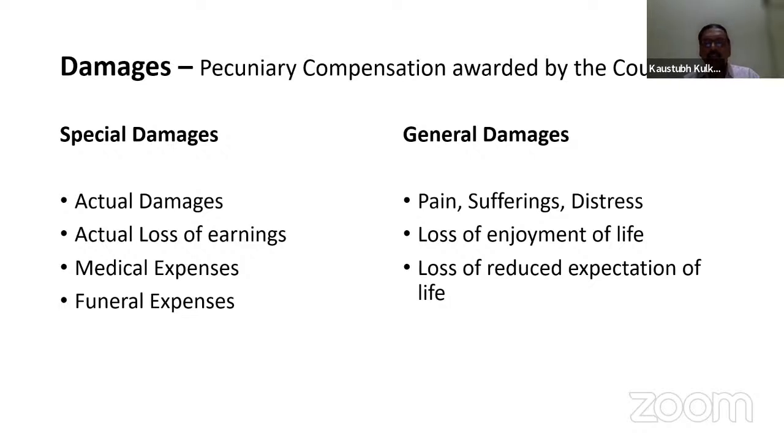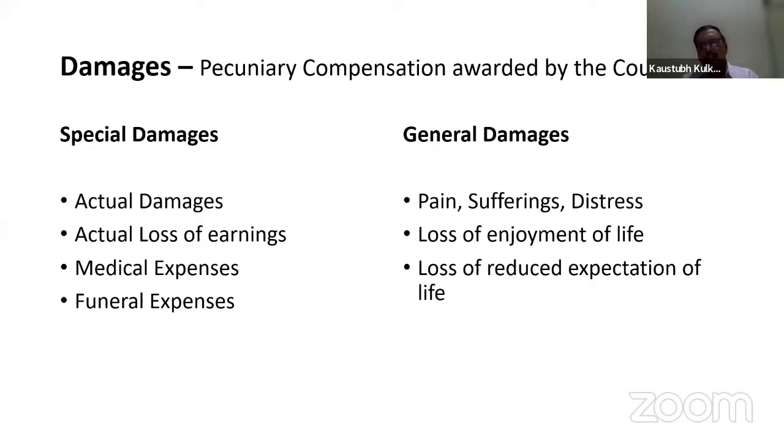What is loss of reduced expectation of life? It means if a person suffers an injury, say at the age of 35, and he is an administrative officer in the insurance company, then after the accident, his expectation of life will be reduced. He may not be promoted due to his inability, maybe his disability.